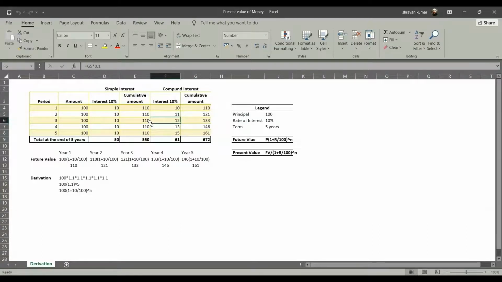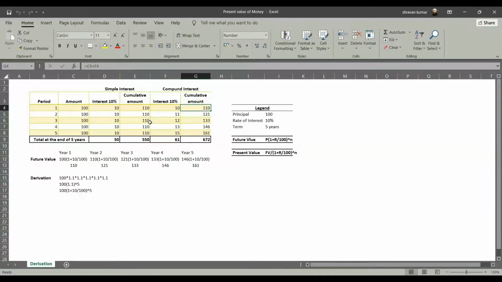So what is happening here? When at the end of year 0, I'm taking 100 as the initial amount, interest is calculated on the same amount of 100, like in case of simple interest, and my cumulative amount would be 110. Now in the second year, this is what makes the difference between simple interest and compound interest. In the second year, when I am taking up the principal for computational purposes, it is not the 100 like in case of simple interest, but it is 110.